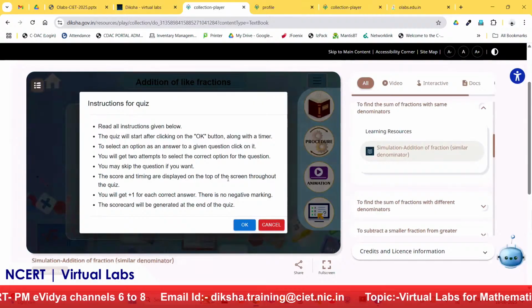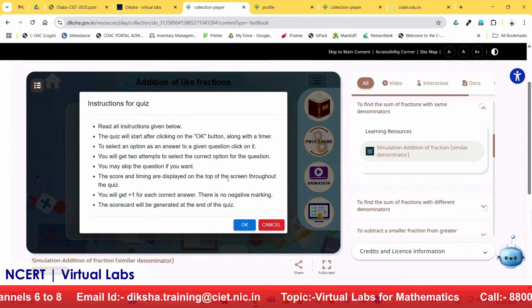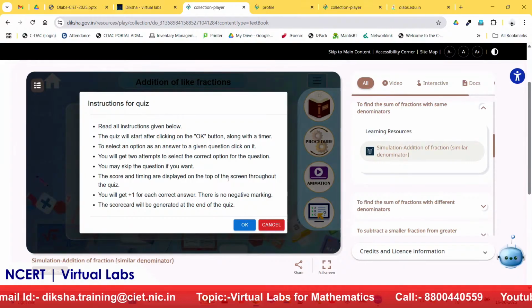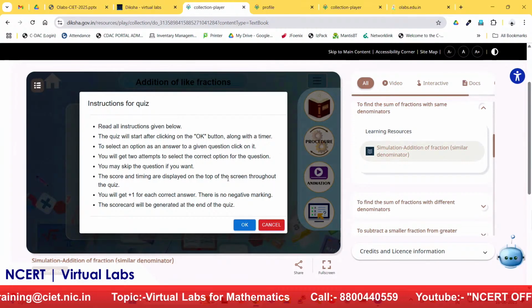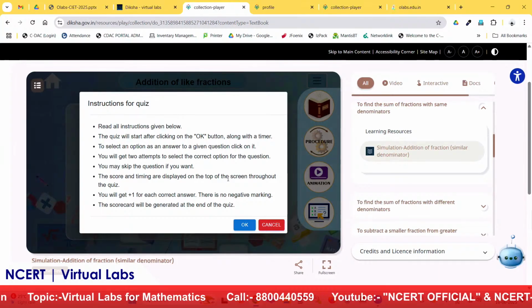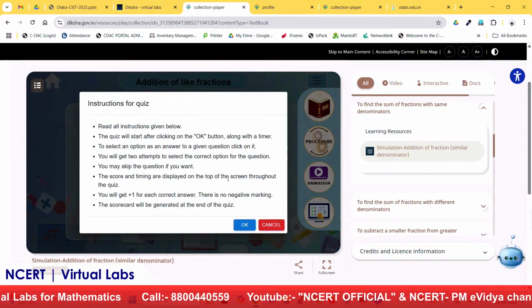So these are the instructions for the quiz. It is not a Viva Voce, it is a quiz which tells them how many they have attempted right, how many they have partially attempted, how many they have not attempted. And the best part is that in each quiz we have given an explanation. Now suppose the student gives a wrong answer, so we have tried to help them get an idea that, oh, I was missing this point, so they can correct their answer, right?